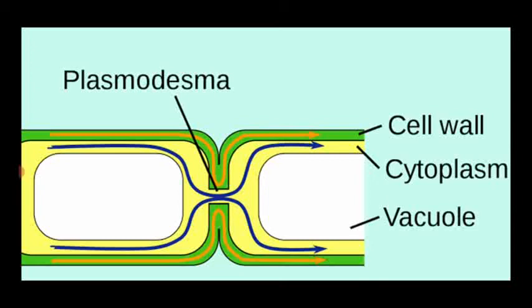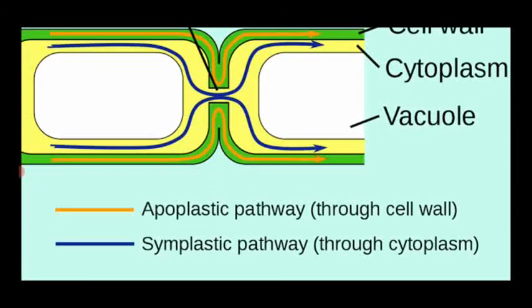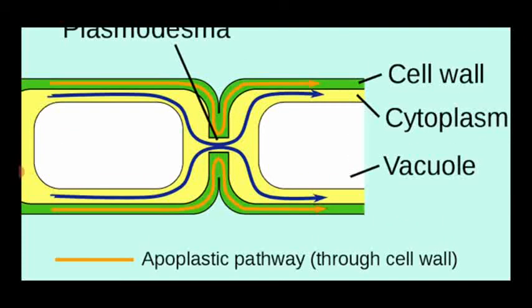See, this is one cell on the left side, another is the second cell on the right side. The gap between the two cells is named intercellular spaces, and through the cell wall they transport the water molecules. That is said to be the apoplast pathway, indicated in orange color.